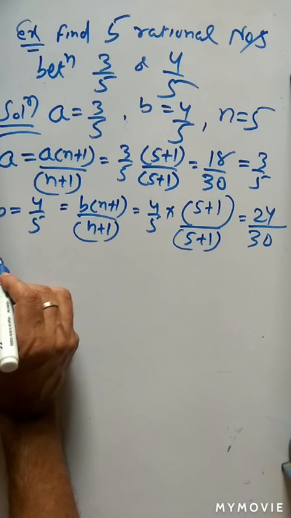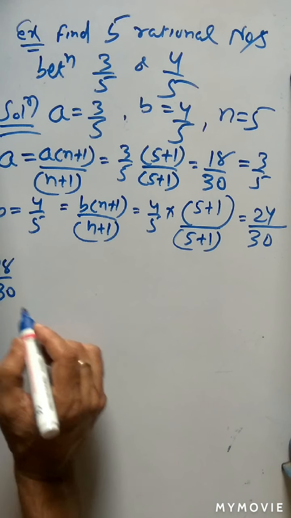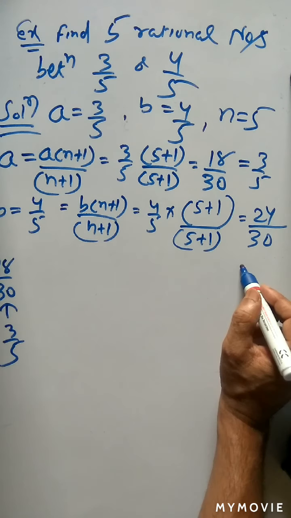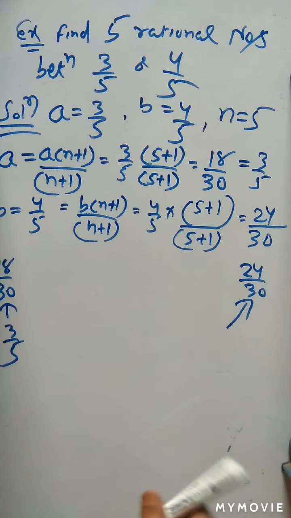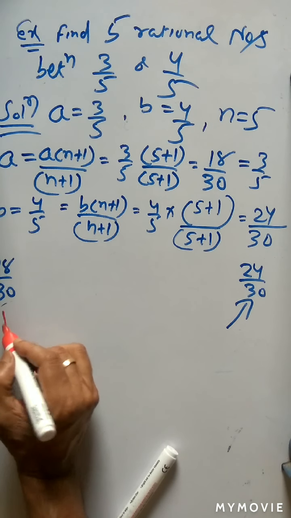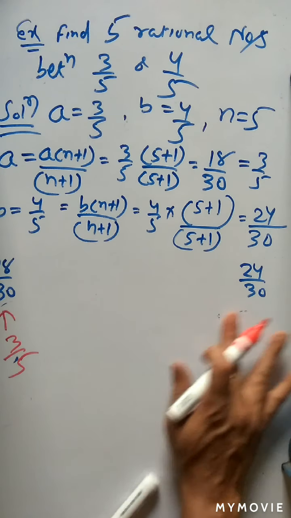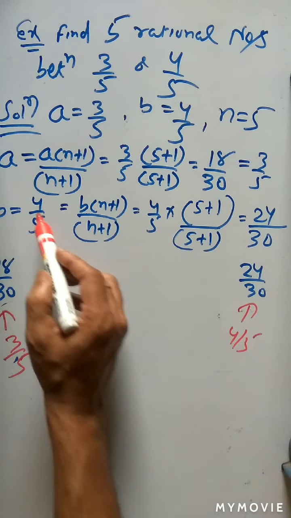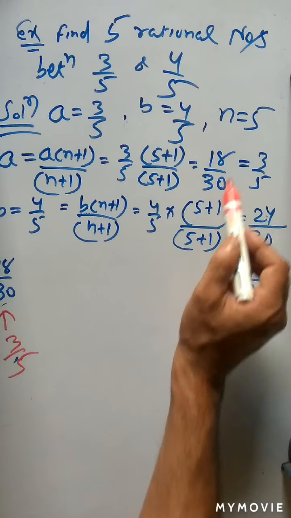So first one is which number? First one is here 18 by 30. So 18 by 30 is nothing but A. A is equal to what? 3 by 5. And the last one is what? 24 by 30. So actually the 18 by 30 is nothing but our first term, that is 3 by 5. Second term is 24 by 30, which is nothing but 4 by 5, because 4 by 5 is equal to 24 by 30, and 3 by 5 is nothing but 18 by 30.